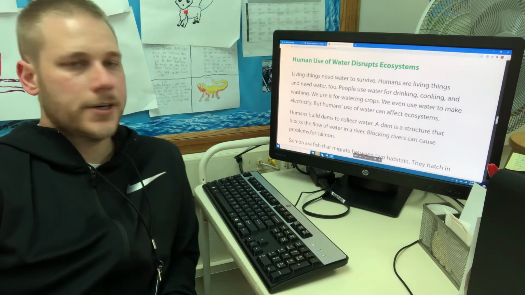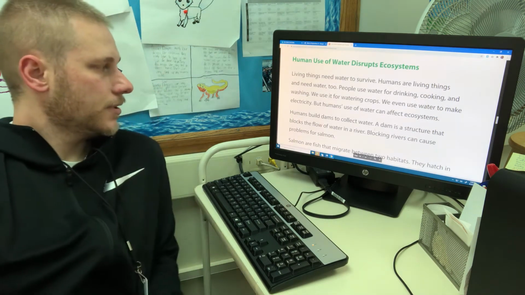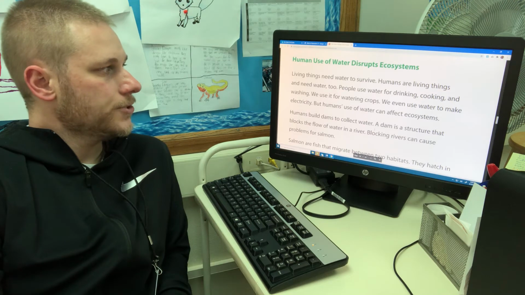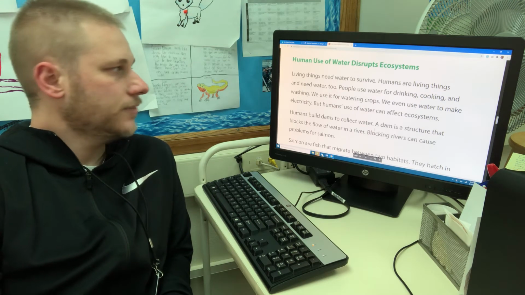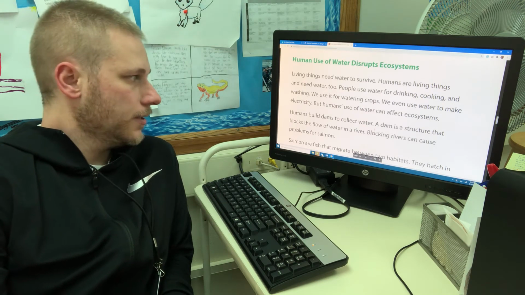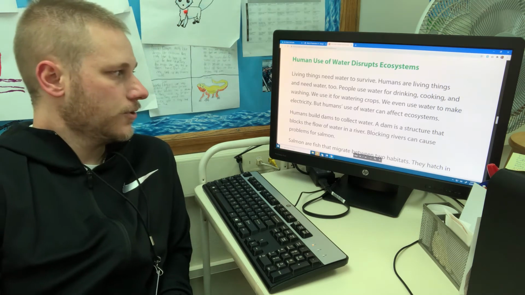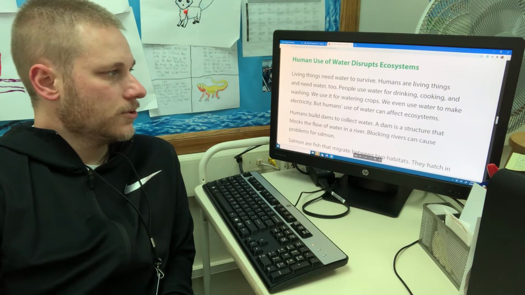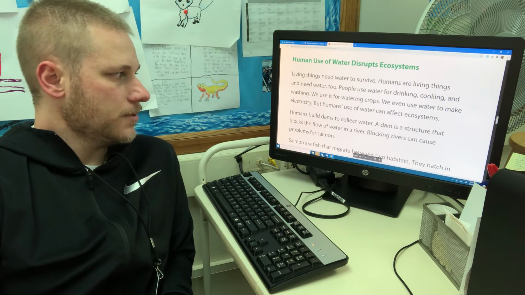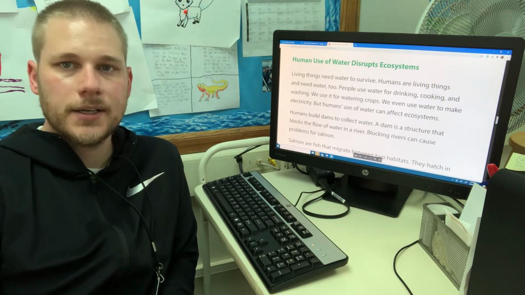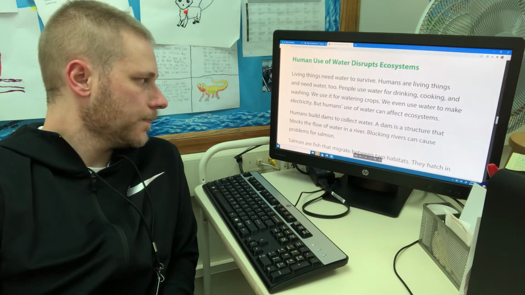Human use of water disrupts ecosystems. Living things need water to survive. Humans are living things and need water too. People use water for drinking, cooking, and washing. We use it for watering crops. We even use water to make electricity, but humans' use of water can affect ecosystems.